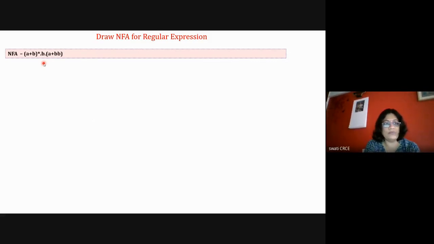Okay. Now we'll see the next problem: a plus b star dot b dot a plus bb. So here there are three terms. This is optional, like 0 times. Then this is compulsory, one b. So the minimum length strings are ba or bbb. Both strings are valid. So I'll draw the diagram for a plus b string, either a or b, repeated any number of times.